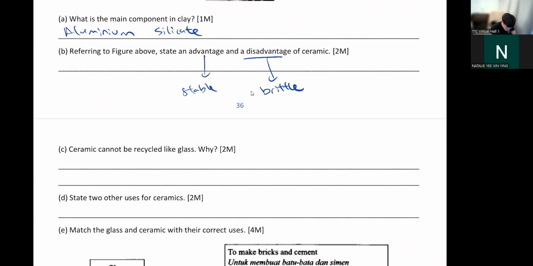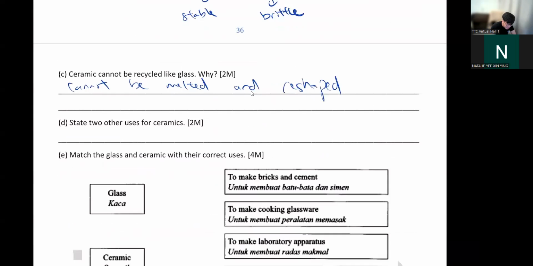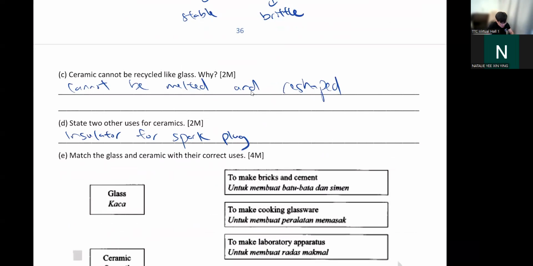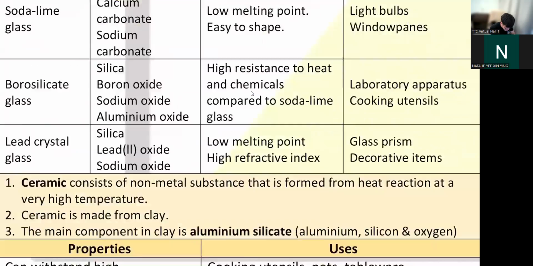Again, the same thing as your glass. Ceramic cannot be recycled because they cannot be melted and reshaped. Glass can be melted and reshaped into anything you want, right? Ceramic you can't. That's why when you break ceramic, you have to throw it away. So, two other uses for ceramic, besides making a bowl: you can use ceramic to make an insulator for a spark plug. For your car spark plug, the side is made from ceramic.